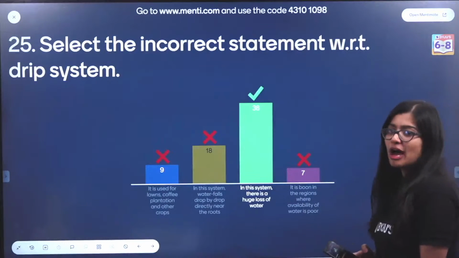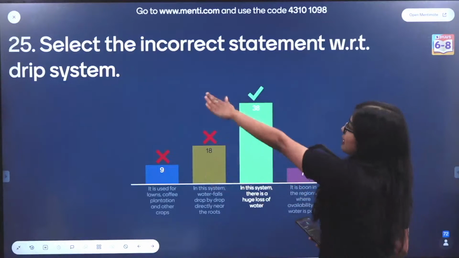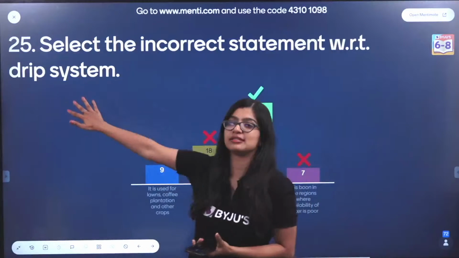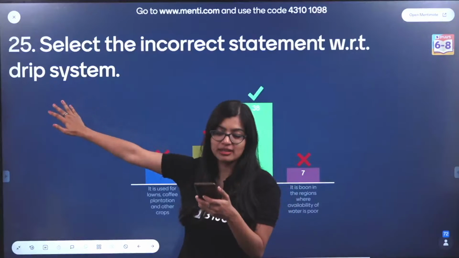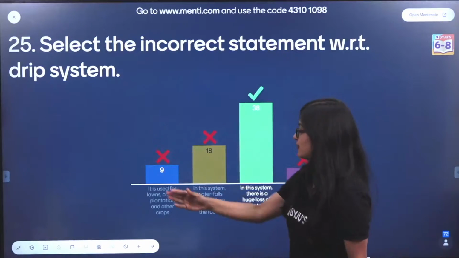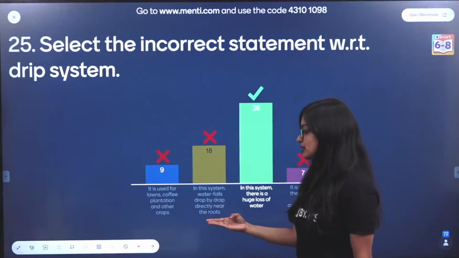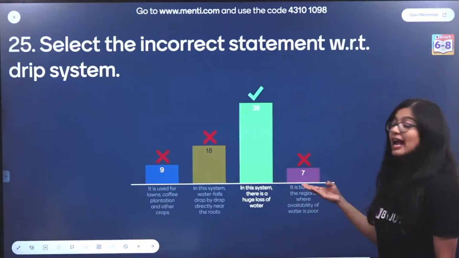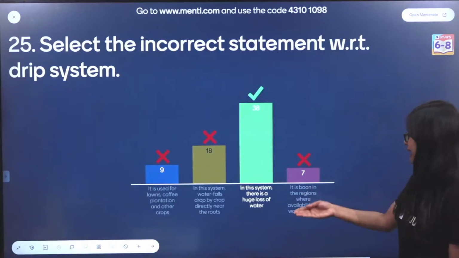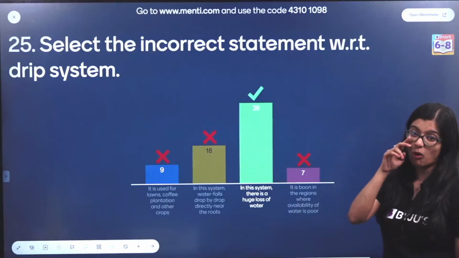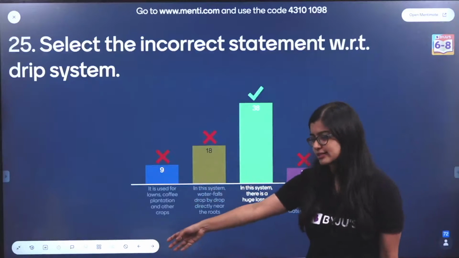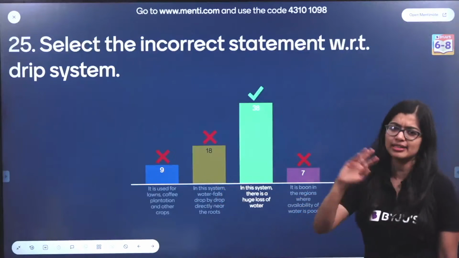Very good. Now for those of you who are saying it's incorrect regarding the drip system. This is drip irrigation, right? In drip irrigation, we know water falls drop by drop near the roots, right? And it's mainly useful in places where there is poor availability of water. We use it in various places, whether it's lawns, it's also used.